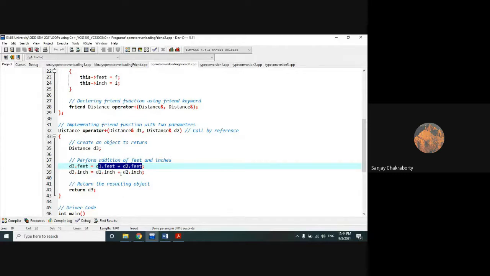object addition. Okay, so d1 dot feet, d2 dot feet, these are two defined objects, and the objects can access the corresponding variable of that class by using the dot operator. That all we know, and that addition will be stored into a new object, d3 dot feet and d3 dot inch. Okay, and in the end we will return d3.